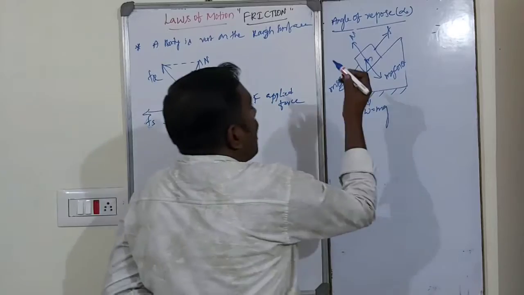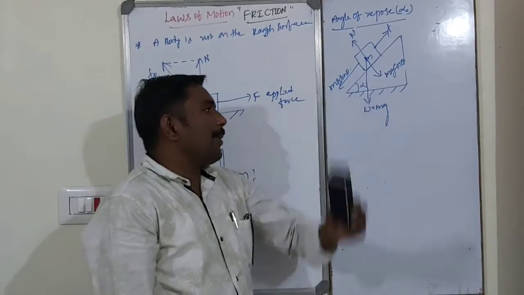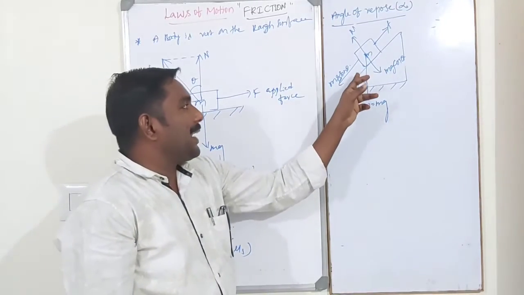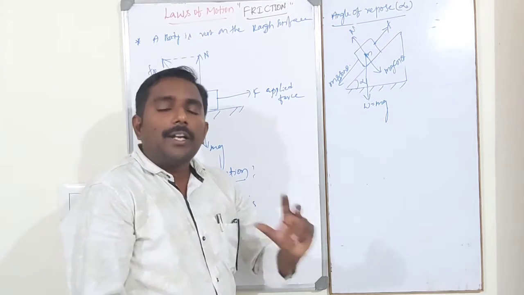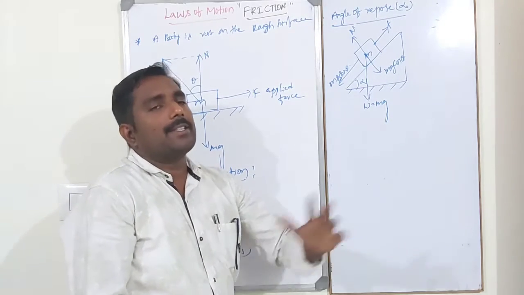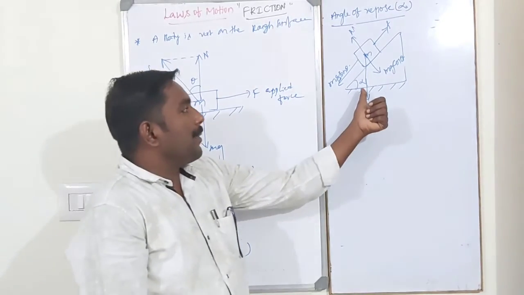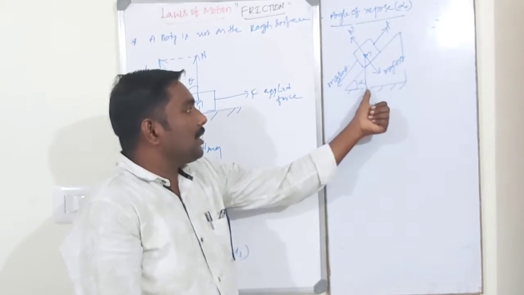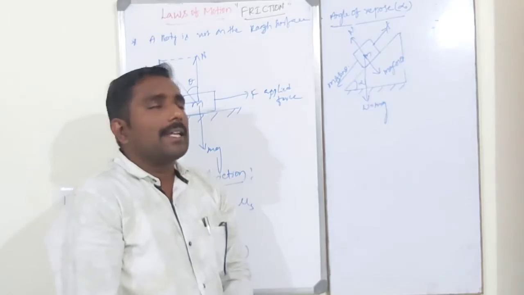See, dear students, alpha is the angle of repose. What is meant by angle of repose? It is the angle made by the inclined surface with the horizontal such that the body is ready to move on the inclined surface. Once again, I will repeat: alpha is the angle made by the inclined surface with the horizontal such that the body is ready to move on the inclined surface.